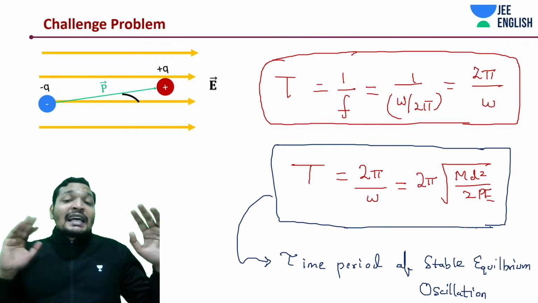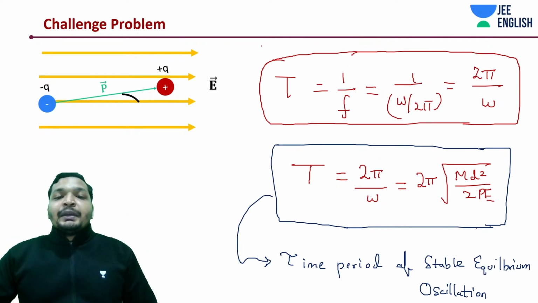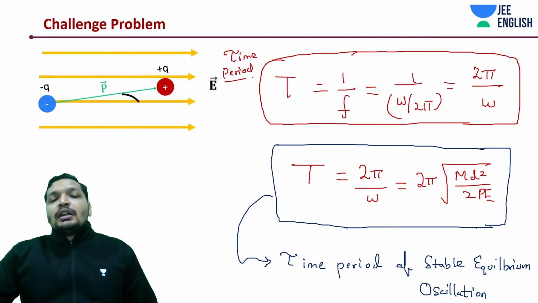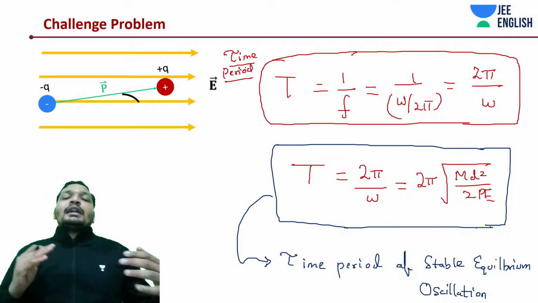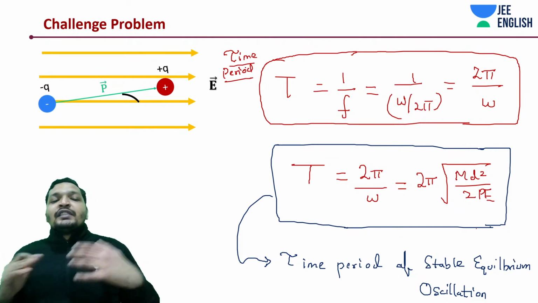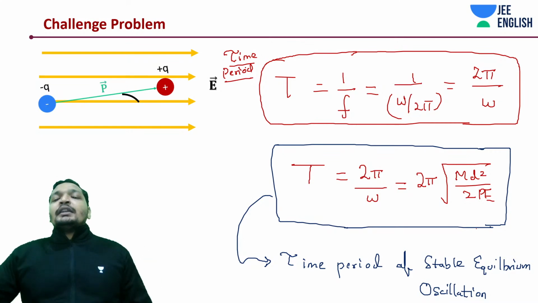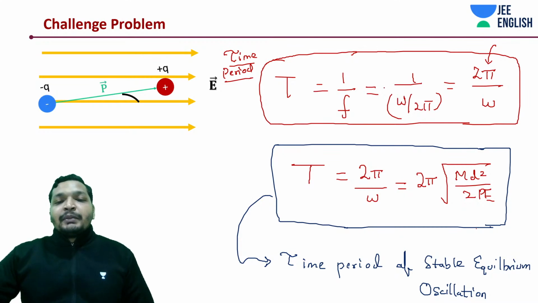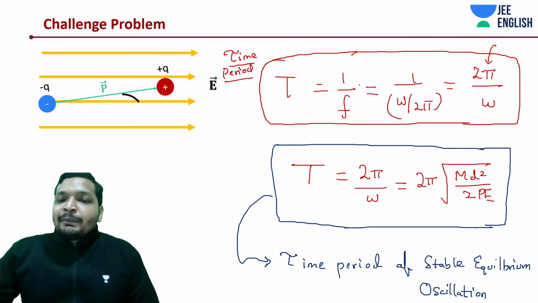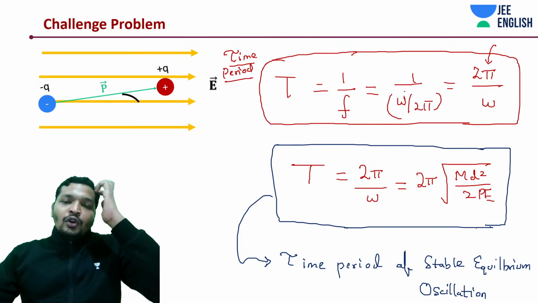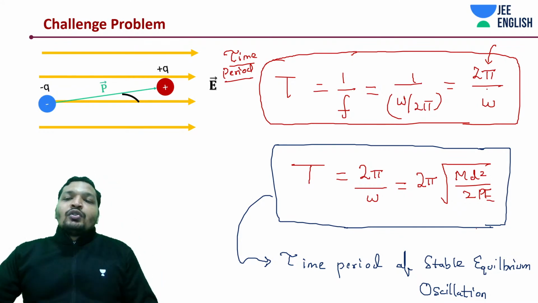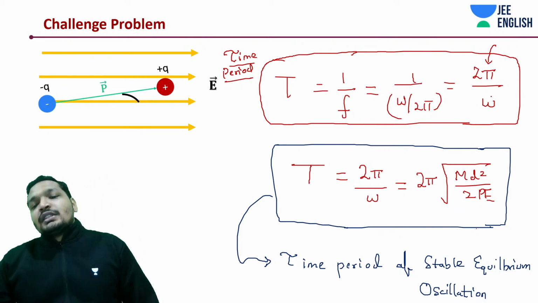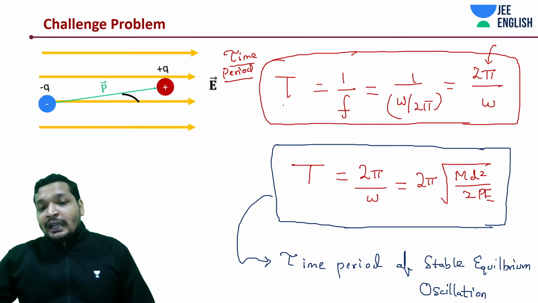But what has been asked in the question? Time period. Not your angular frequency. We just derived it, and I told you even a hint: if you see 2 pi, probably you need to derive angular frequency to derive the time period. So time period is equal to 1 by f, which is equal to 1 by omega by 2 pi. So 2 pi by omega is the time period.